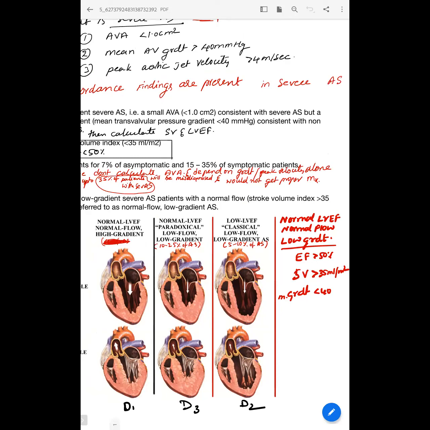I'm not saying that you should wait and watch on them, but it is a proportion of people. AVA reduction to less than 1 happens along the way, and after that there will be some delay before the gradient actually moves beyond 40, according to the guidelines. That's what they mean to say. So they have a better outcome. They found that they have lower BNP levels, fewer LV problems on cardiac imaging and also strain imaging, and their strains are much better preserved. So overall they represent a very favorable group.